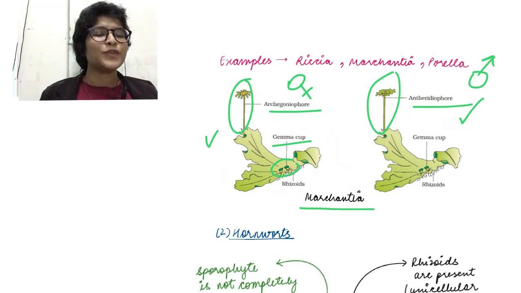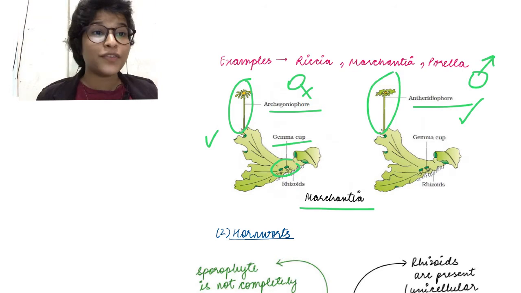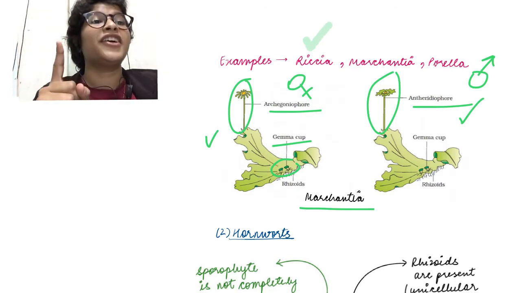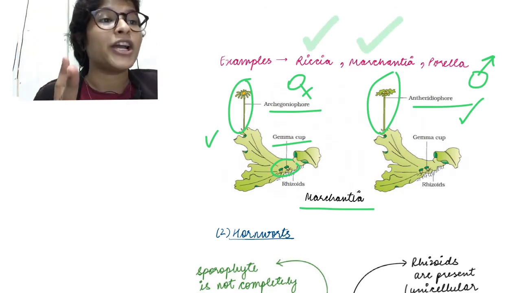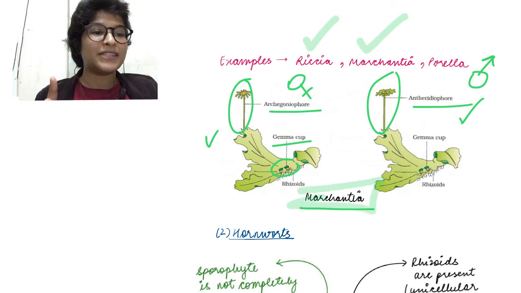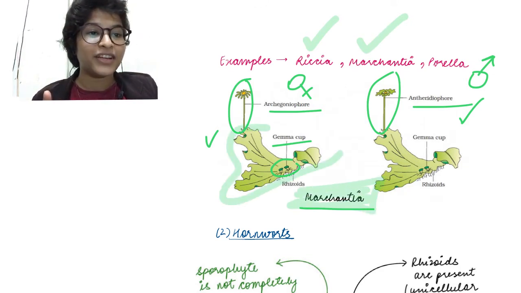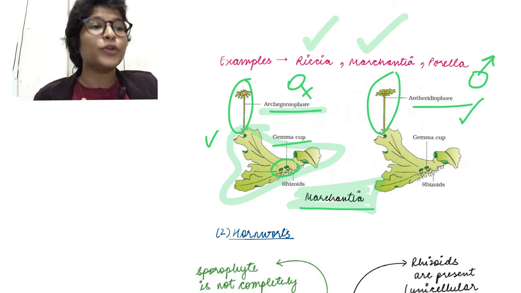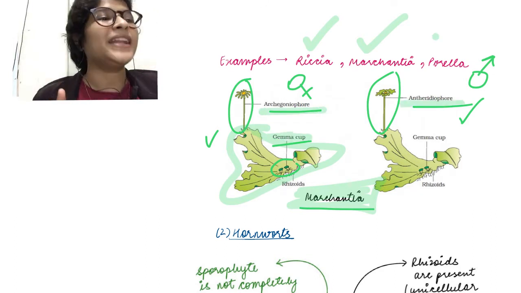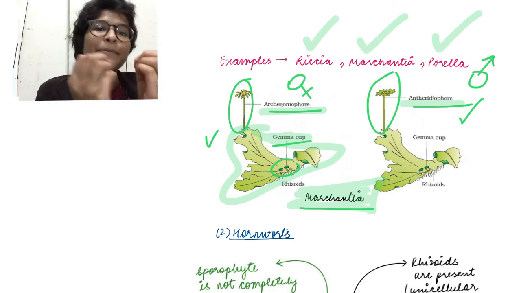So what are the 3 important examples of liverworts? First, Riccia. Second, Marchantia. This is the one that we see right here, which is shaped like a liver, has archegoniophore, antheridophore and also gemma cups. And finally, Porella, which has leaf-like appendages.